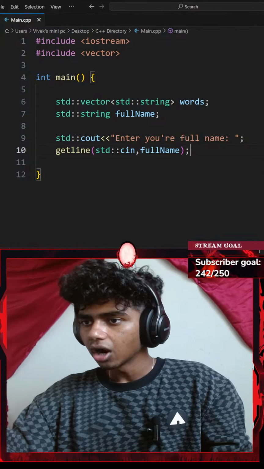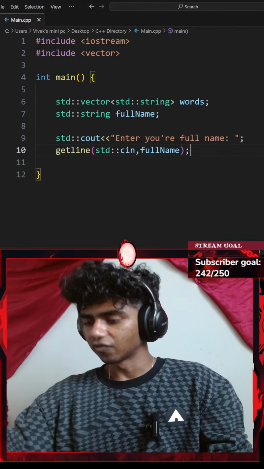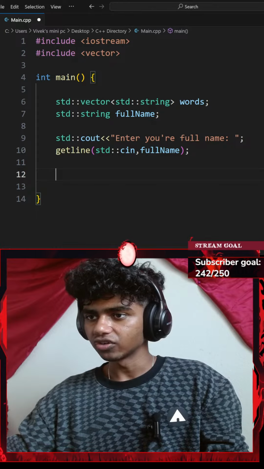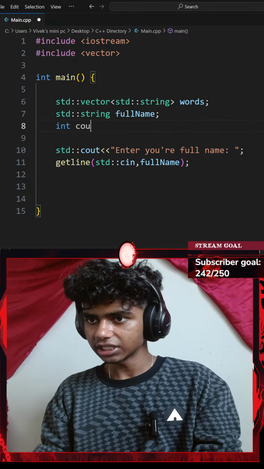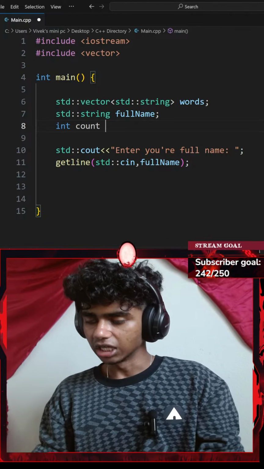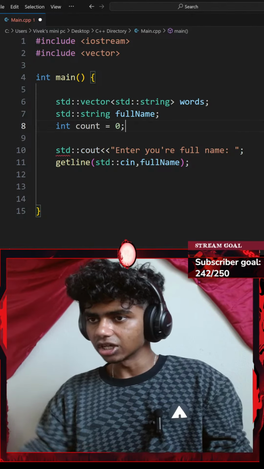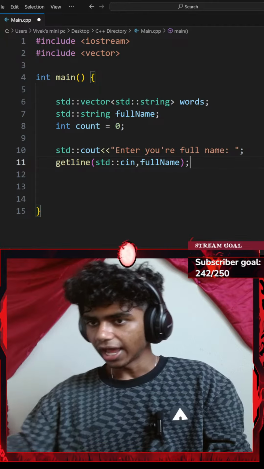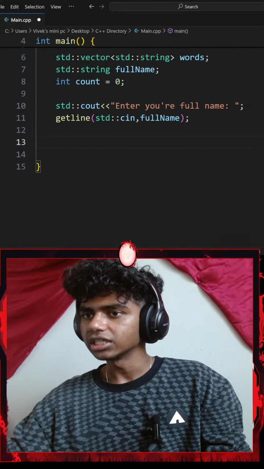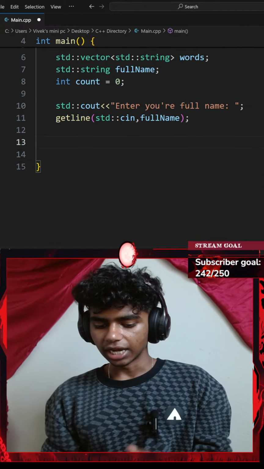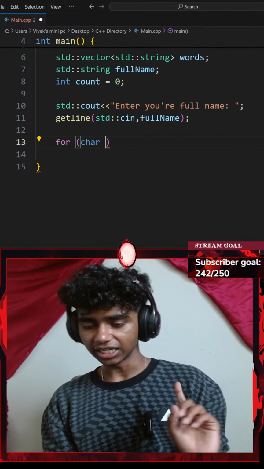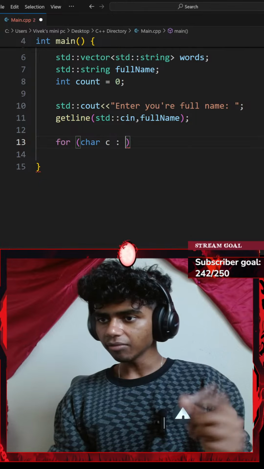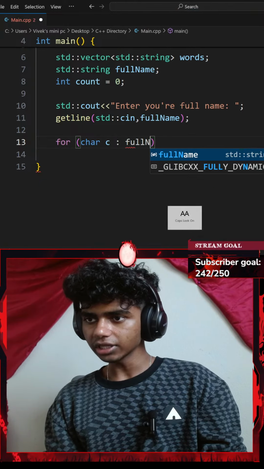Okay, alright, so this is where I ask for full name. And then let's go ahead and create a counter variable right here. So I could go with an integer variable of count. I'll set that equal to, let's say, 0. Okay. And then let's add a for loop. So I'll go with for, a pair of parentheses, for every character c in my variable of full name.